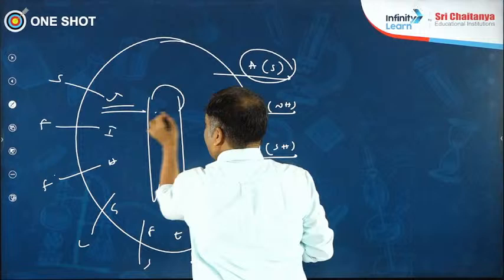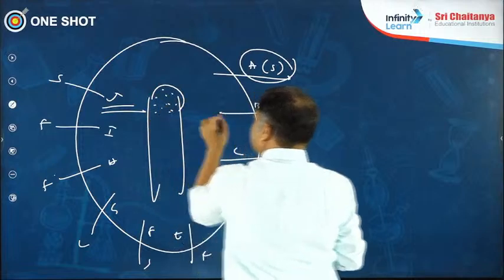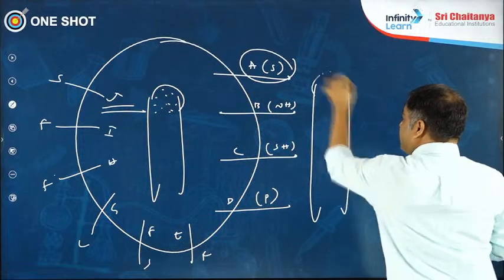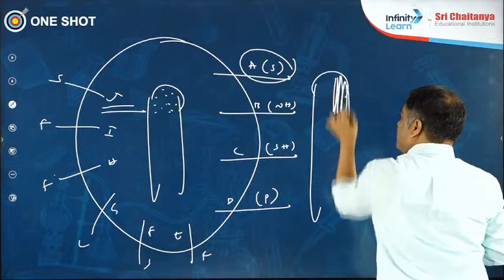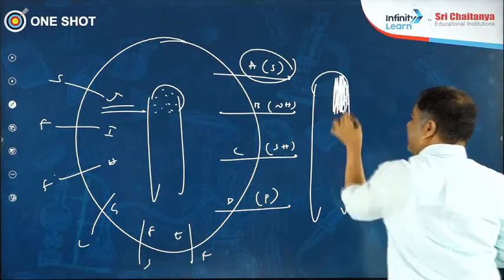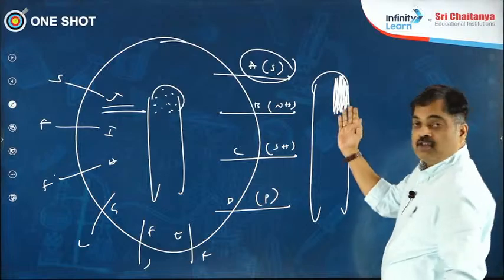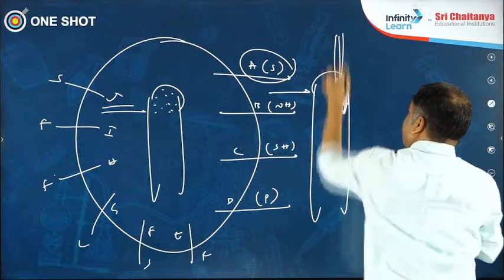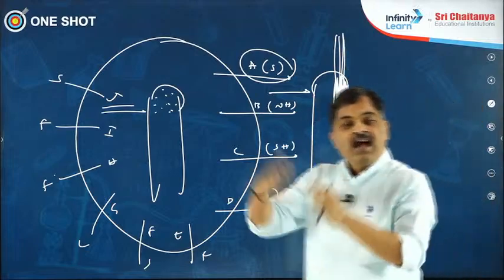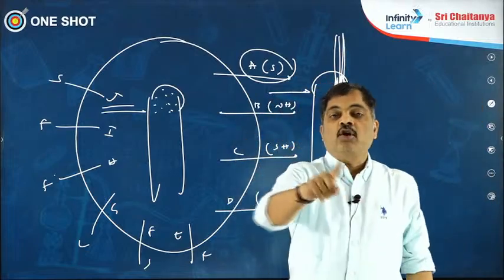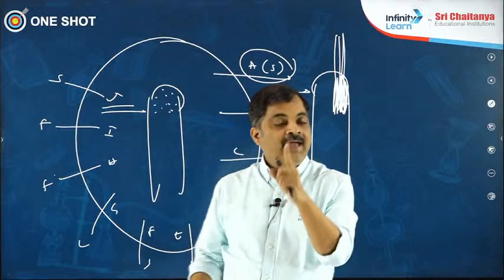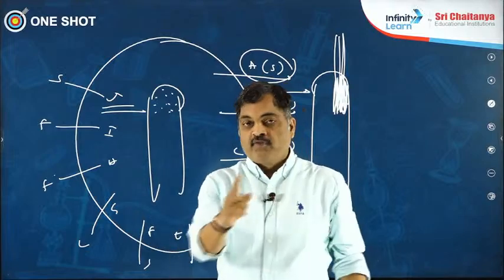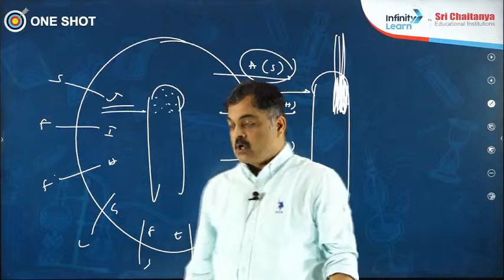When light is falling on one side, all the Auxins, they're sensitive to light. Because they're sensitive to light, they started moving to the shaded side. All of them started moving to the shaded side. More growth on the shaded side, because the light is falling on this side. More growth on the shaded side, less growth on the illuminated side, unequal growth, cause bending. This is called phototropism. So next time if somebody asks you which hormone induced phototropism, your straightforward answer is Auxin.